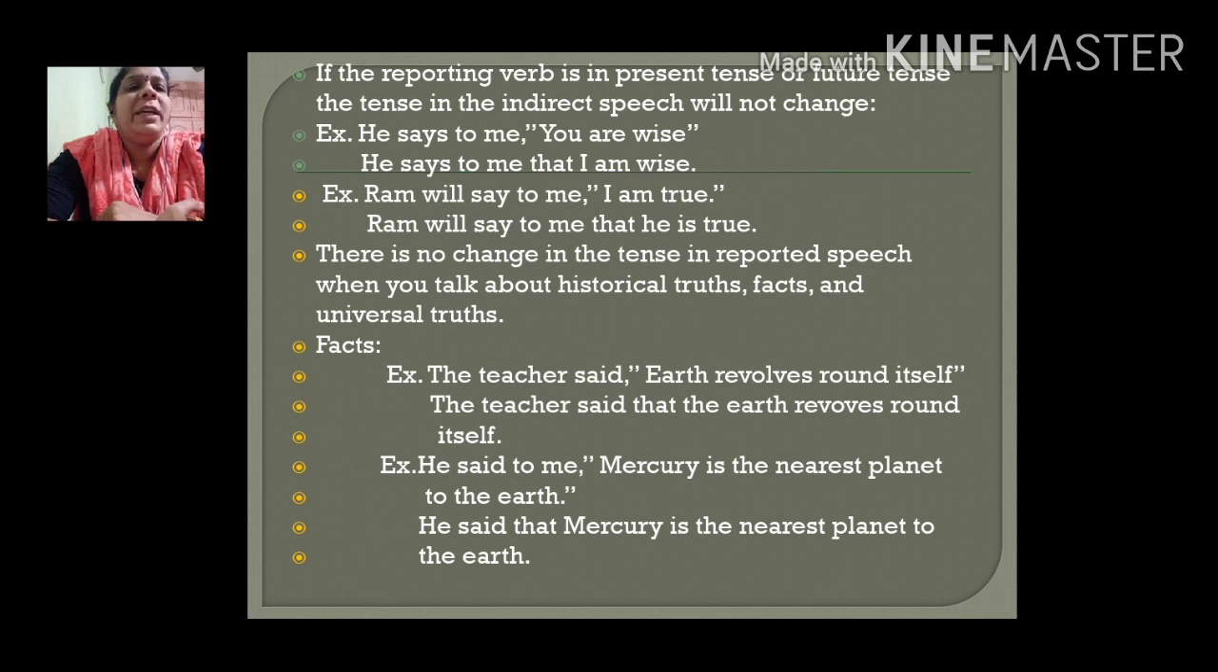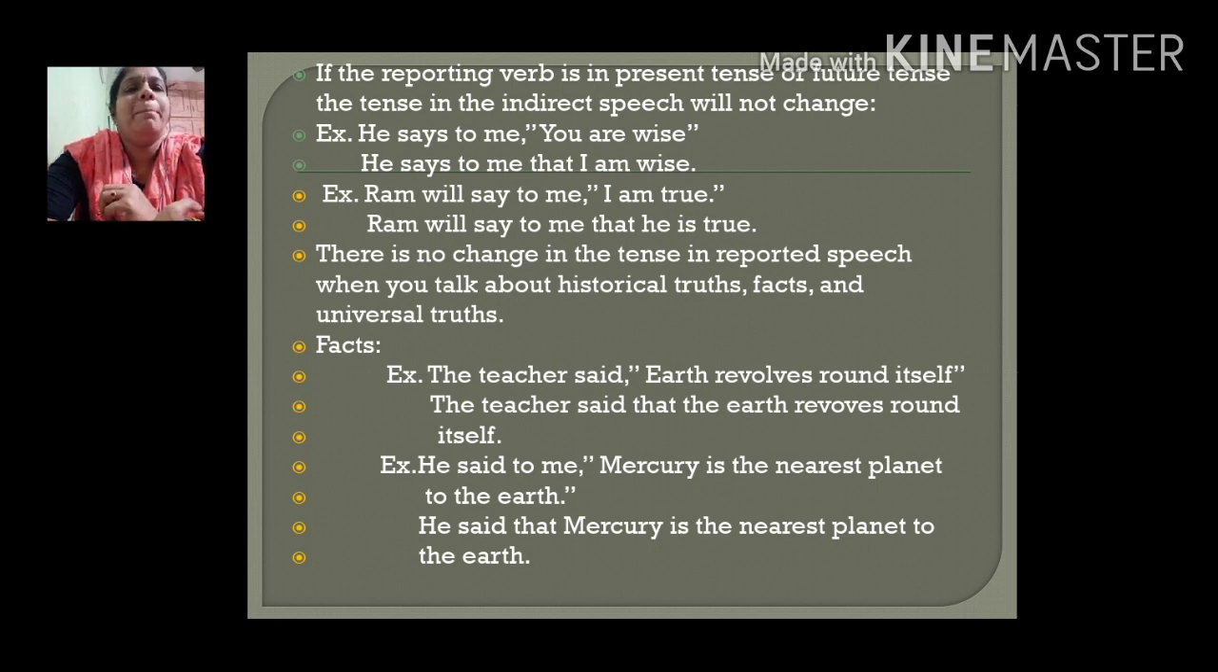Ram will say to me that he is true. So this thing should be observed and noticed properly. The reporting verb is in the present tense or future tense. The tenses in the indirect speech will not change. Only tenses will not change, but the pronoun will change.